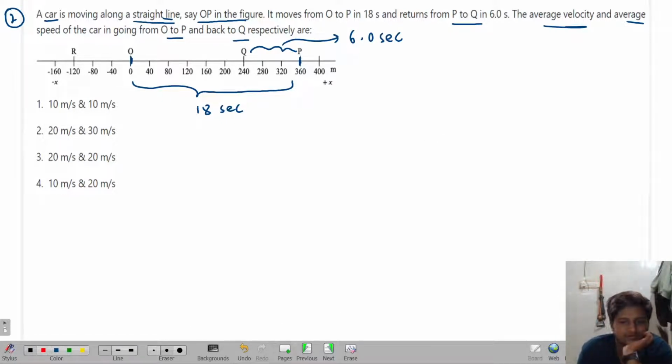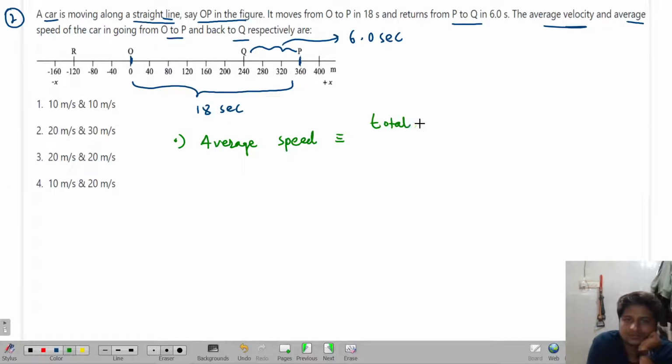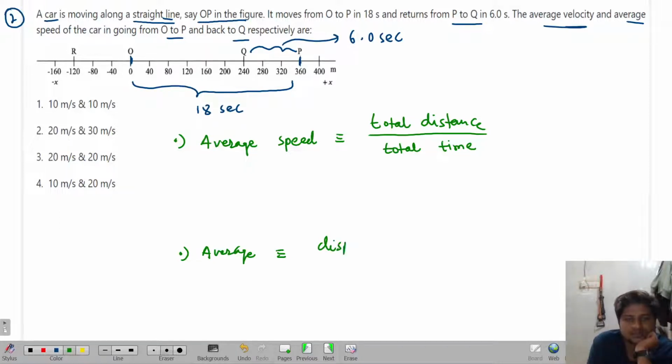Try it fast, everyone. I'll write the formula once. Average speed is just total distance by total time. Average velocity is displacement by total time. You have to think and do.